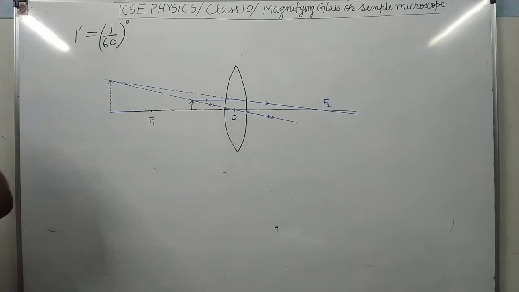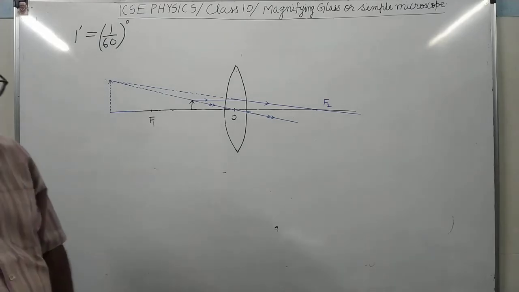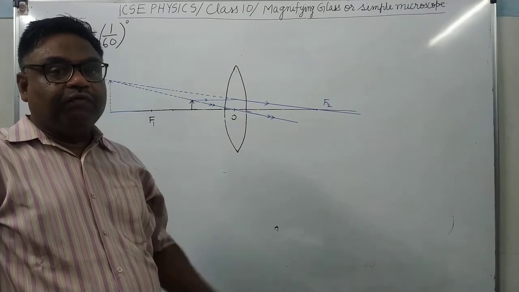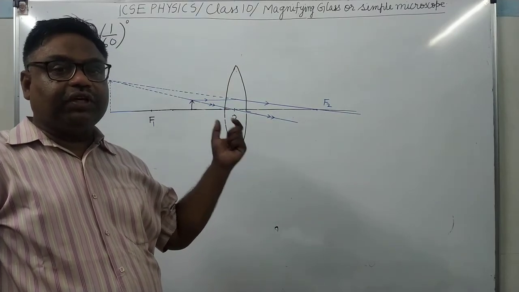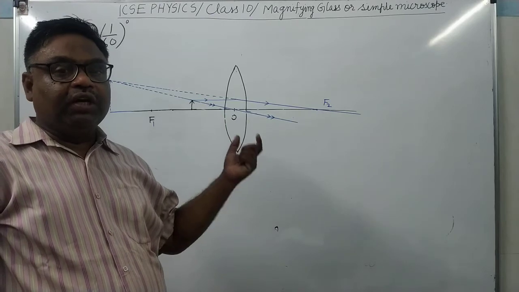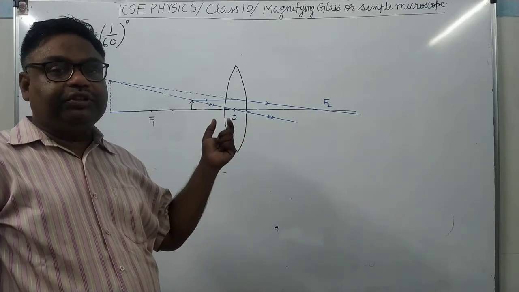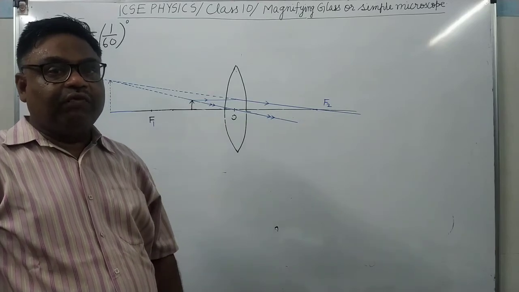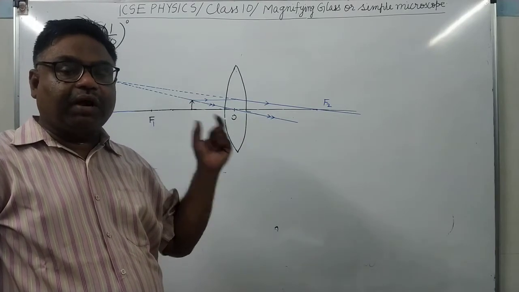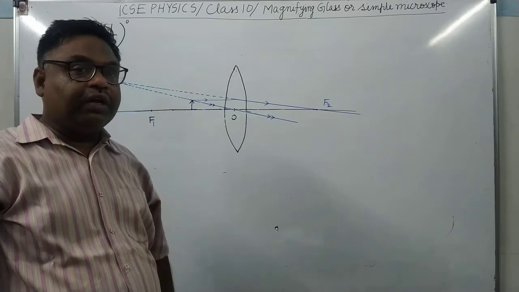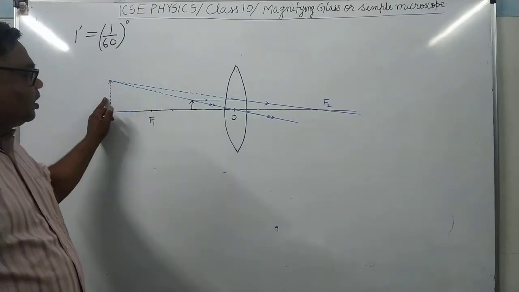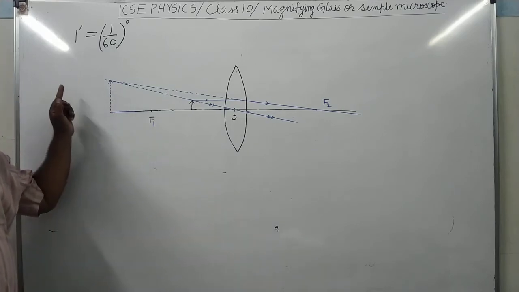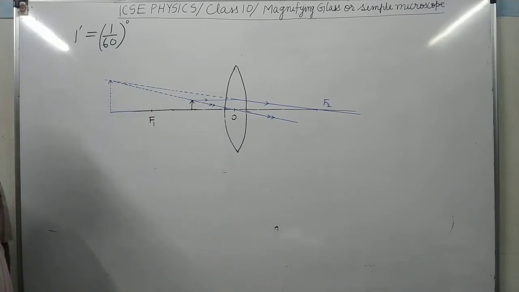In order to obtain the magnified image of a microscopic object, we keep the simple microscope in such a way that the object lies in between its optical center and focus. When the object is in between optical center and focus, what will happen? It will produce its erect, virtual and magnified image on the same side as the object but behind the object.